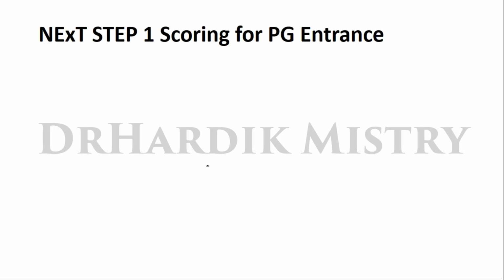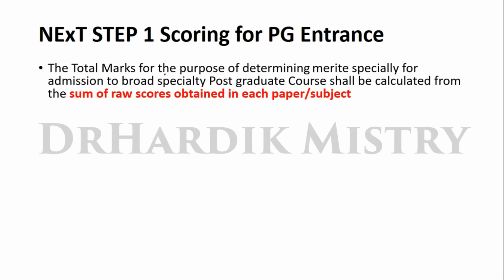NExT Step 1 scoring for PG entrance. Now you have to keep in mind that the NExT Step 1 examination score will be used as a merit for the PG entrance. With the score of NExT Step 1, you can enter the postgraduate courses. Total marks for the purpose of determining the merit, especially for admission to broad specialty postgraduate courses, shall be calculated from the sum of raw scores obtained in each paper or subject. There are 6 papers for the NExT Step 1 examination, and in all these papers, whatever marks you get, you have to add to the total. Whatever total you get will be the score for your PG entrance.